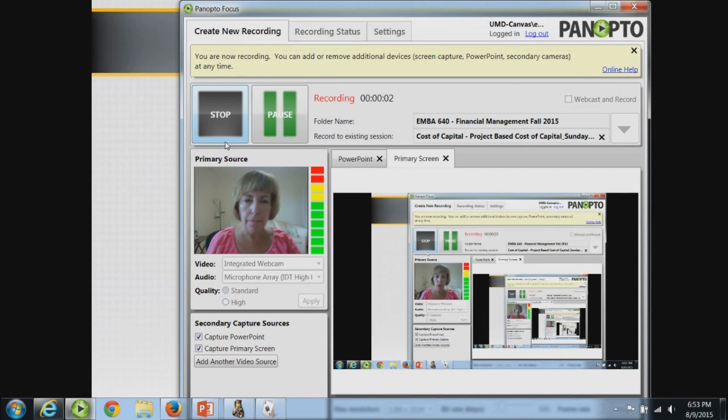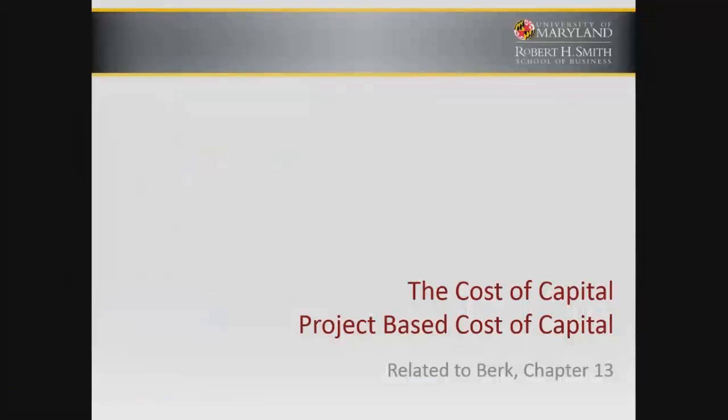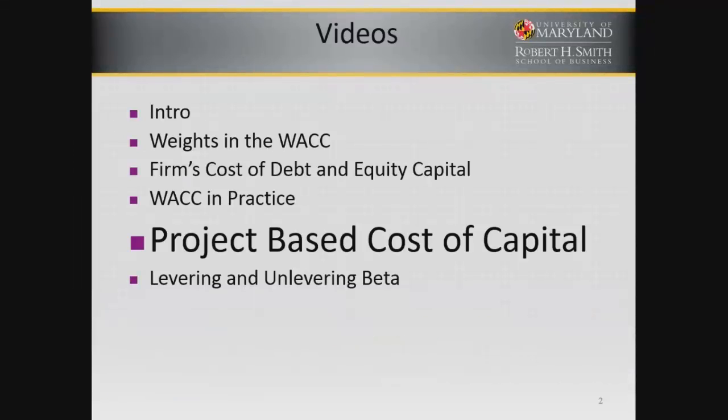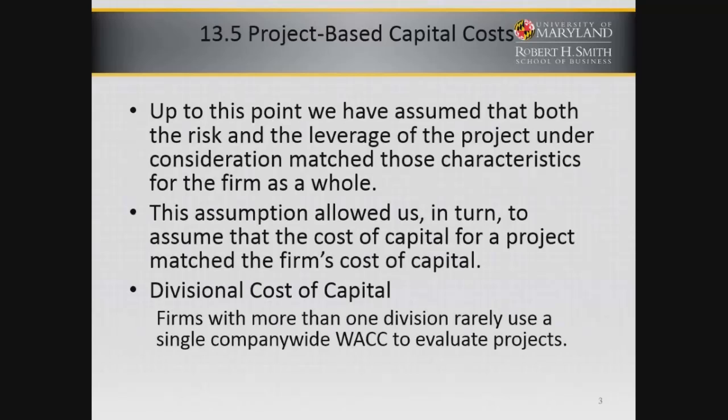Next, we want to talk about project-based cost of capital. We have been making the assumption all along that the leverage of the firm and the risk of the project are the same, so they match these characteristics for the firm as a whole. That allowed us to assume that the cost of capital for a project matched the firm's cost of capital. But firms with more than one division, and particularly conglomerates, rarely use a single company WACC to evaluate projects.